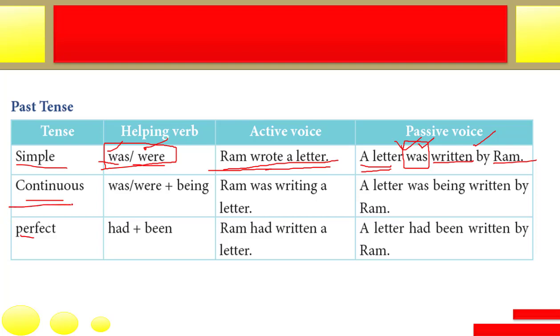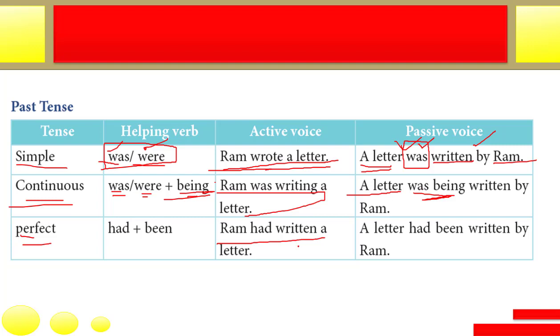Now next, past continuous. Ram was writing a letter. You will use the helping verb either was being or were being. Singular will use was being, and plural will use were being. A letter is singular, so a letter was being written by Ram. Understand? Now next, perfect tense.